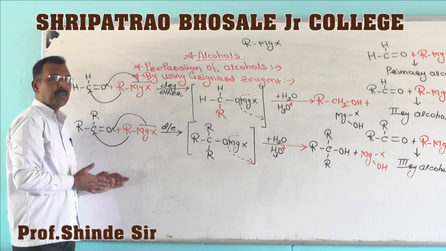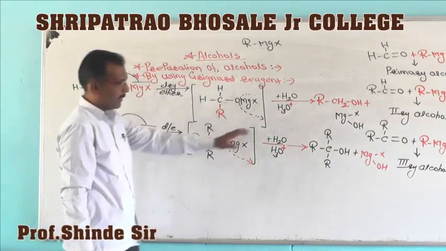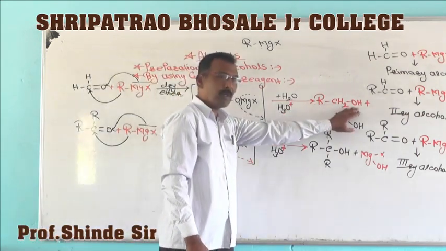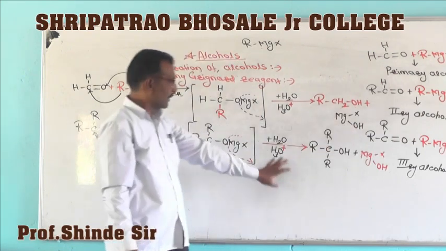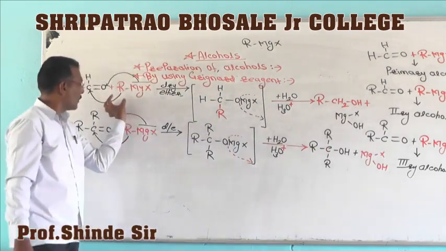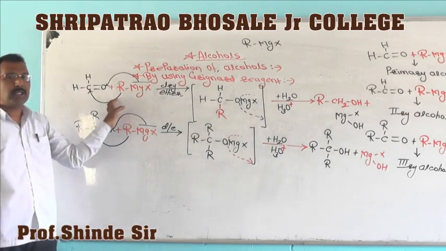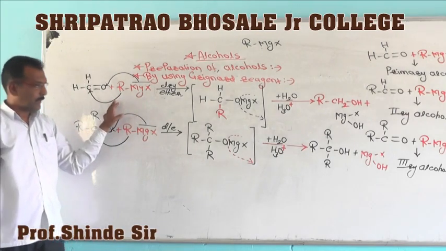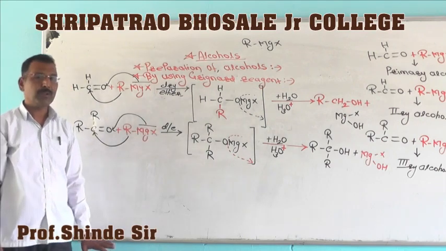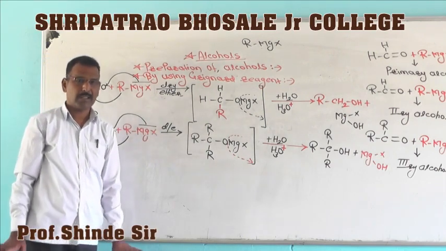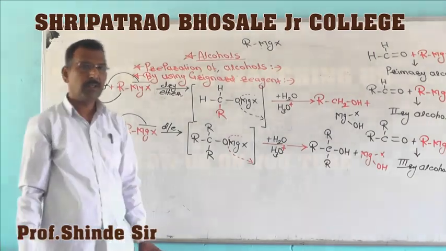Here there is an increase of carbon atoms in the formed alcohol, and therefore what raw material you have to select is important. So in this way we have seen preparation of alcohol by using Grignard reagent. Is it clear? Okay.